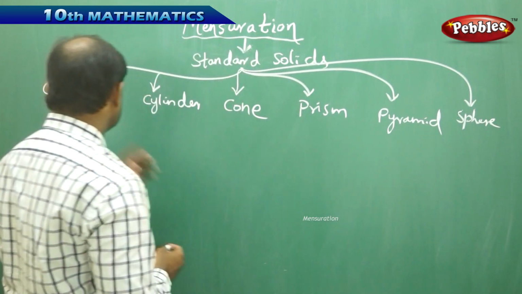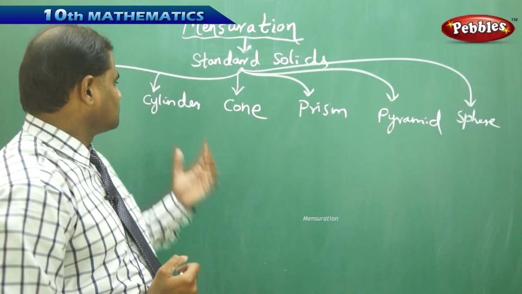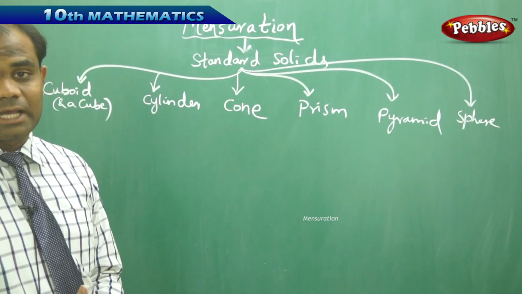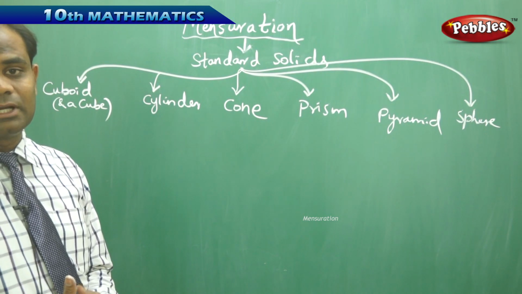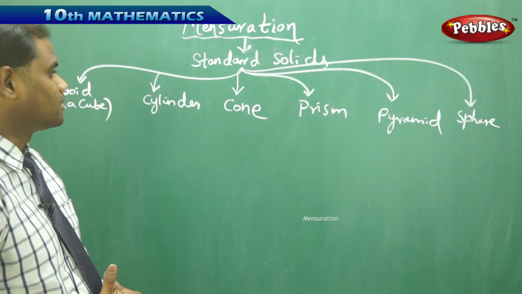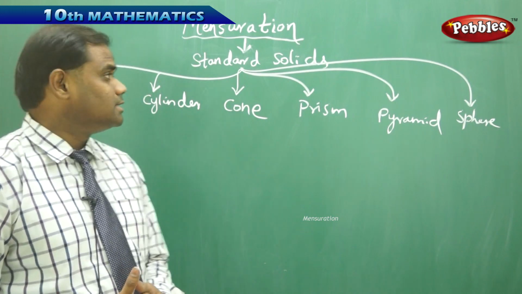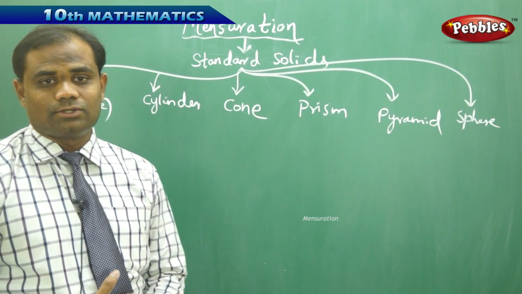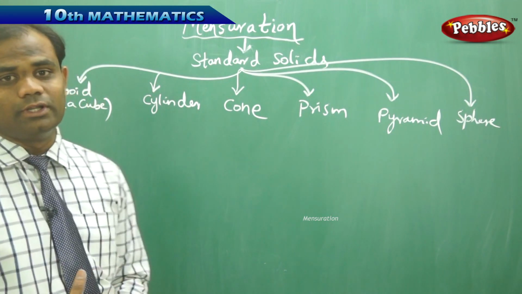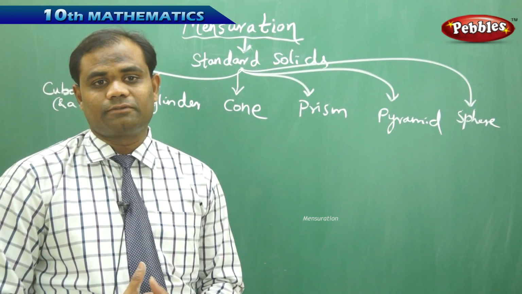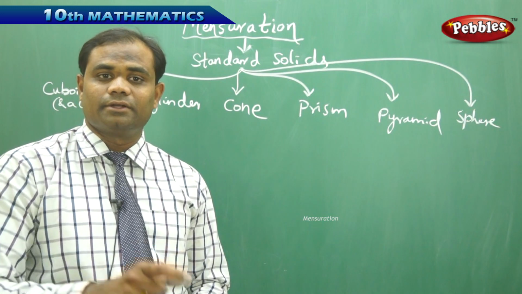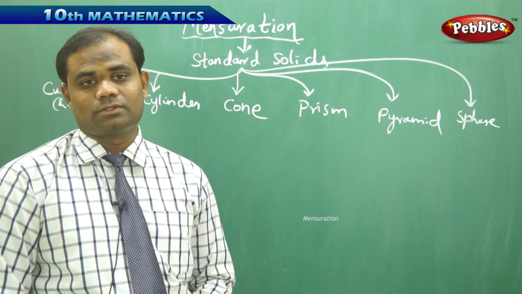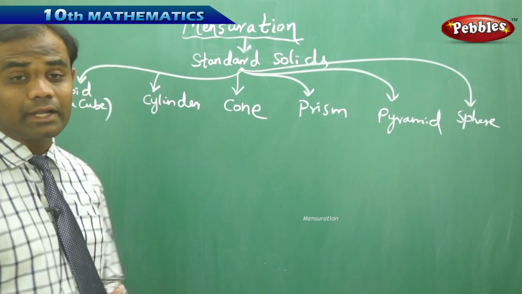So using these 6 basic solid structures, I am going to construct the multiple combined structures where the areas and volumes can easily be identified for the standard solids. So let's take each of the standard solids separately and identify the dimensions and connect them with areas and volumes. To start with, cuboid and cube.